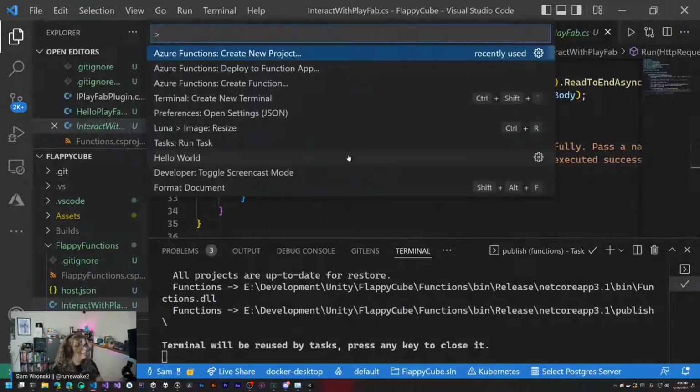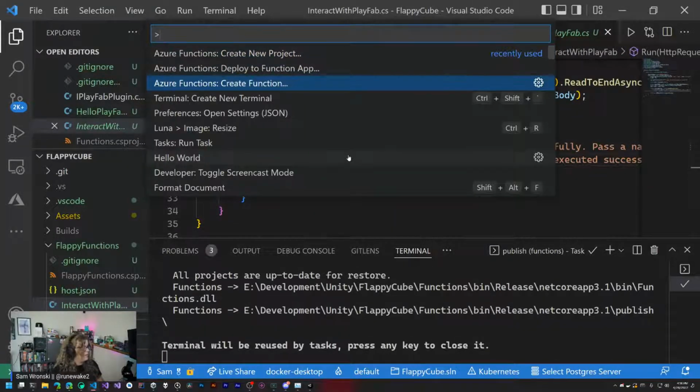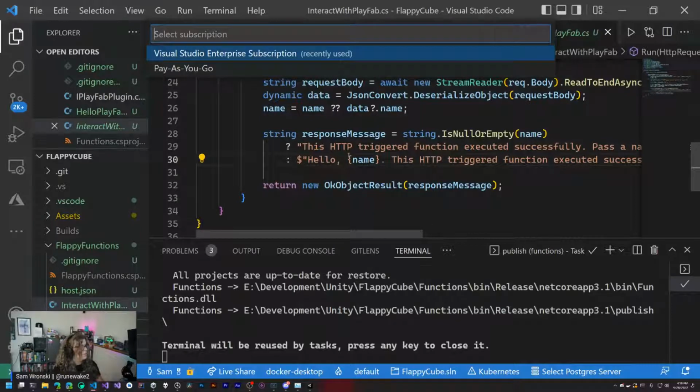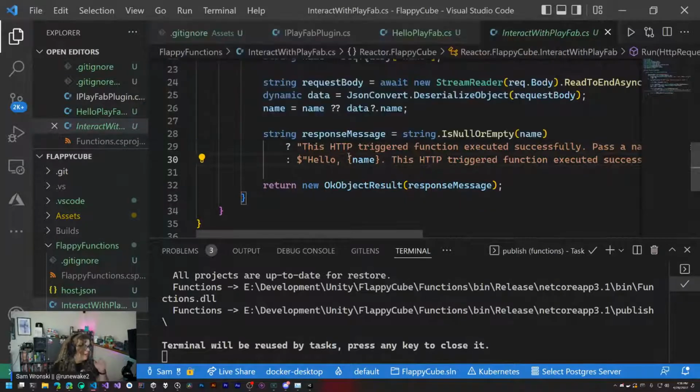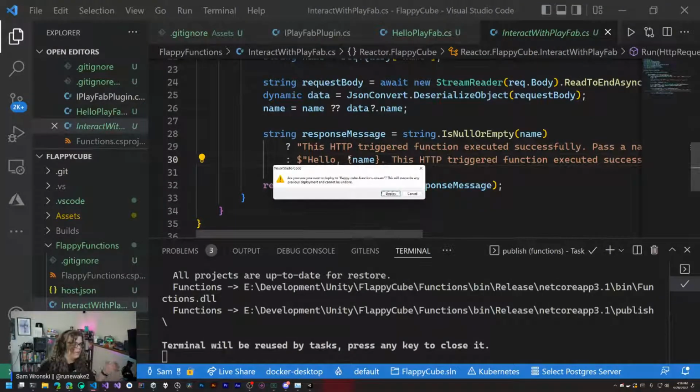So let's do that. What we're going to do is deploy to our, what do we call this? FlappyCube function stream. And so we can select the name or the project that we wanted to deploy to. It's going to ask us if we want to override. The way this works is it's going to build your project and then ship that binary up, which means you're no longer going to have access to be able to live edit the code.